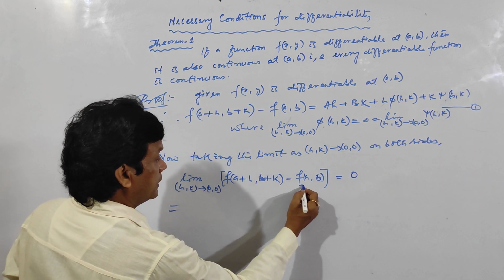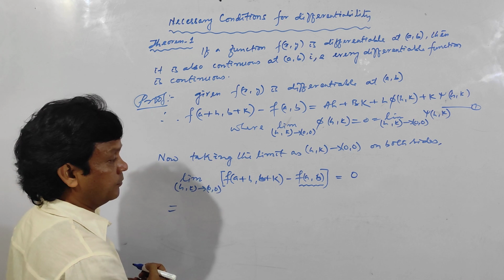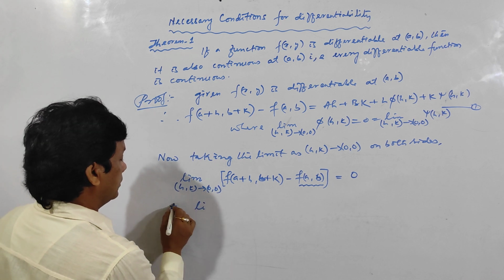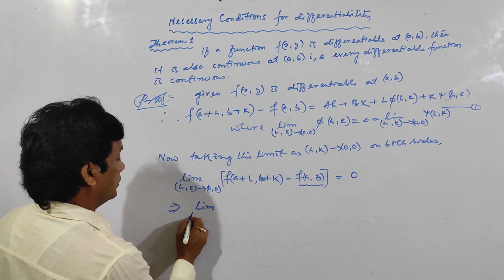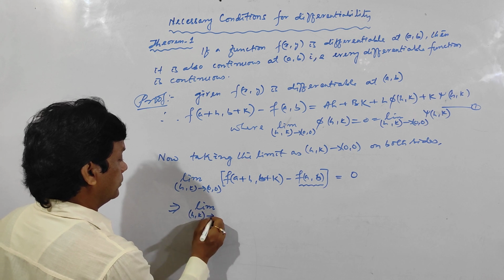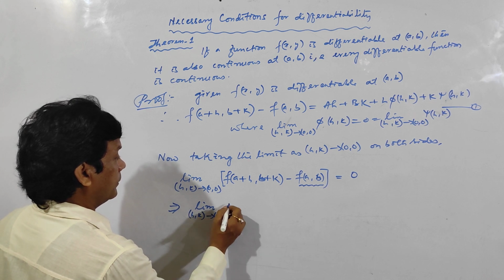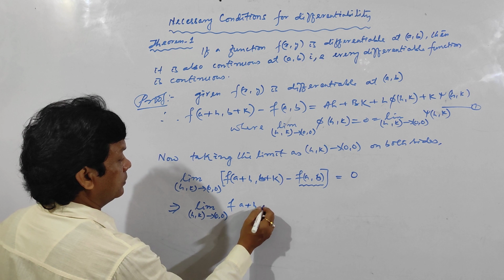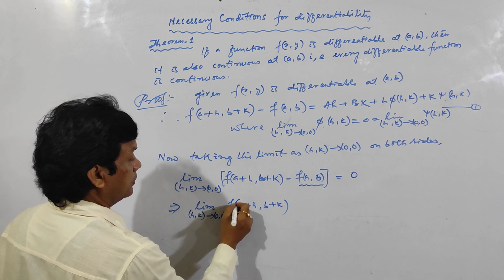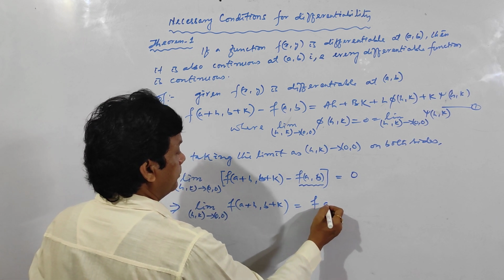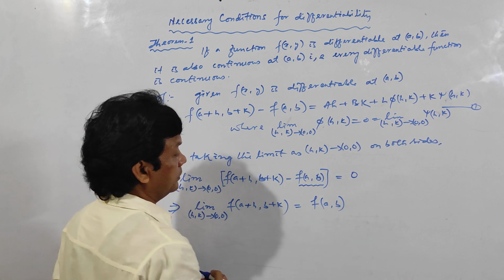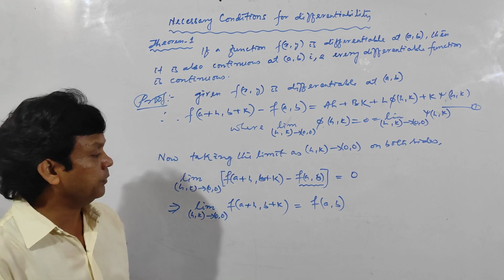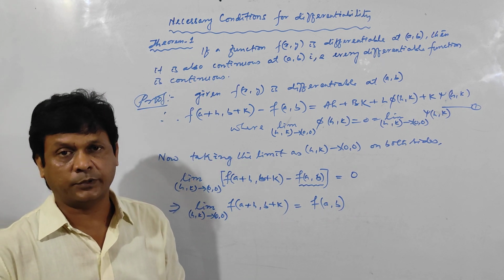And here there is no h or k, that means the limit as (h, k) tends to (0, 0) of f of (a plus h, b plus k) is equal to f of (a, b). And this is the definition of continuity of the function f of x, y.